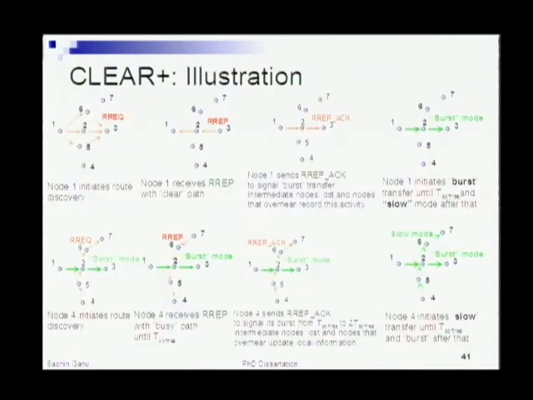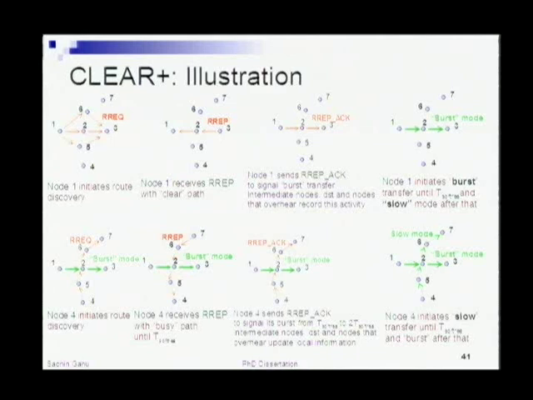So I want to explain this with a simple illustration and try to see if I can convey the idea. The basic idea here is you have a first flow from node 1 to node 3. There is no other flow ongoing at this point of time. So the first flow basically initiates a route discovery because it doesn't know a path to the destination.